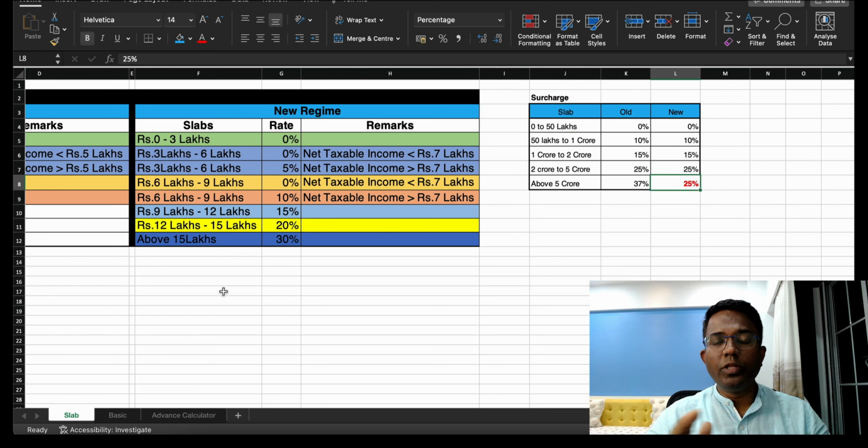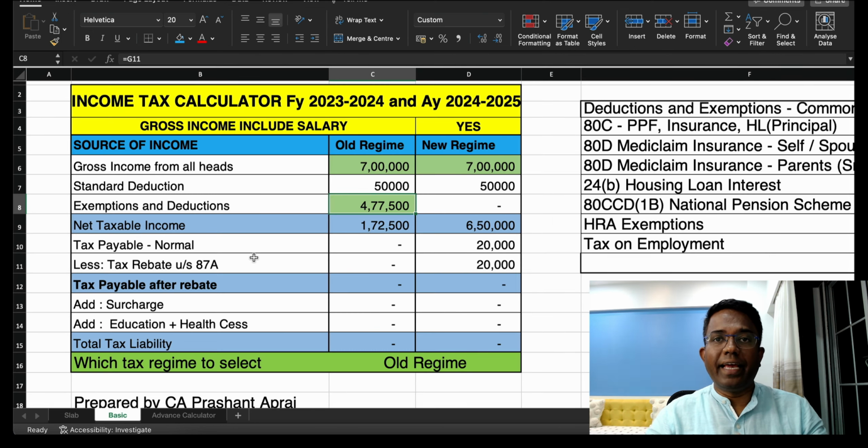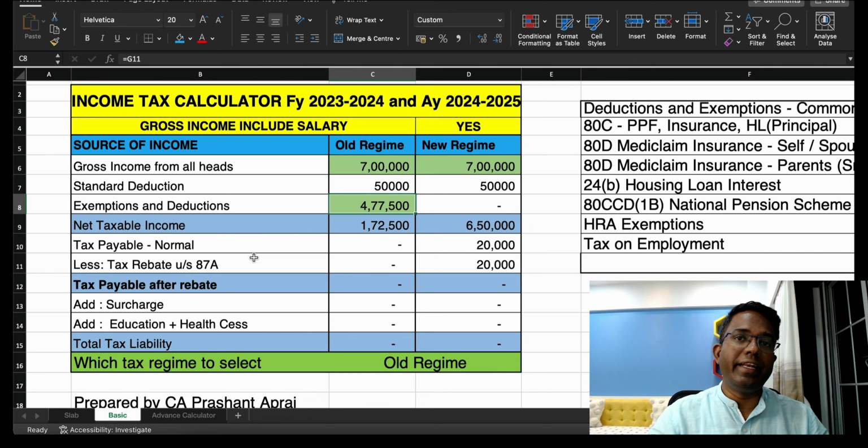Now let us move on to the next part, that is basically the basic calculator. In this part I am going to explain how this calculator will help you decide which scheme to select, whether to go for the old scheme or the new scheme. So let us begin with the example, right? I will explain how to use this basic calculator with the help of an example. There are 3 steps to use this simple spreadsheet.